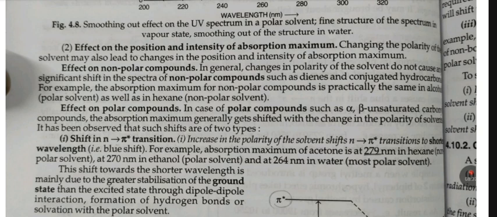This shift towards the shorter wavelength is mainly due to greater stabilization of the ground state than the excited state through dipole-dipole interaction, formation of hydrogen bonds, or solvation with the polar solvent.